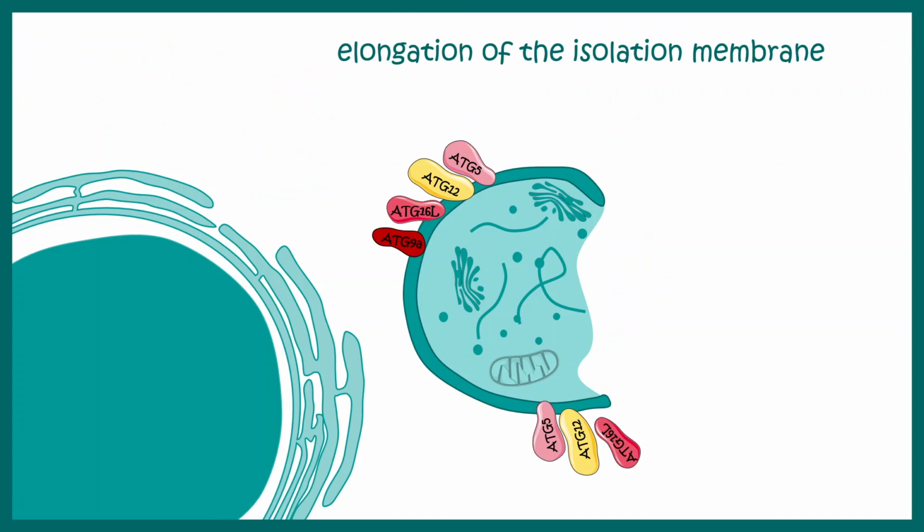The next step of autophagy is elongation of the isolation membrane, and this process involves several ATG genes. This includes ATG12, ATG5 and many more. One thing that is really significant here is LC3. LC3 is an important regulator of autophagy, and an important marker of cells which are undergoing autophagy.